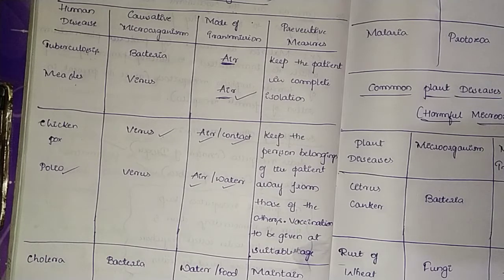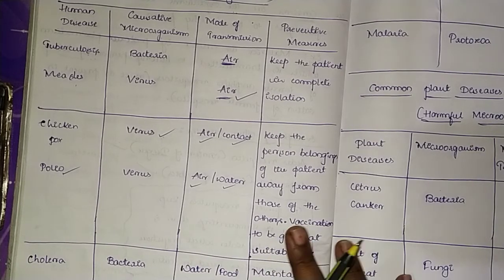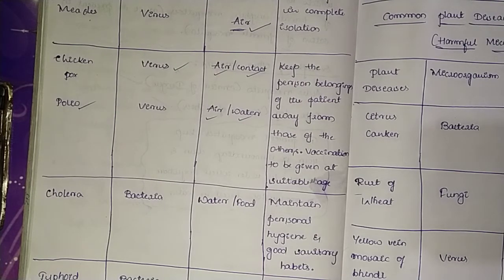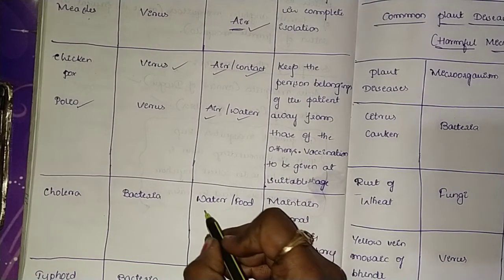Okay, in order to overcome this, so that later they don't have trouble, doctors give the treatment beforehand for this. And the next human disease we have here is cholera. Okay, cholera is caused by bacteria. Nowadays cholera is getting reduced. It is not completely gone, but the number is very low. Okay, the microorganism is bacteria and the mode of transmission is through water or food.